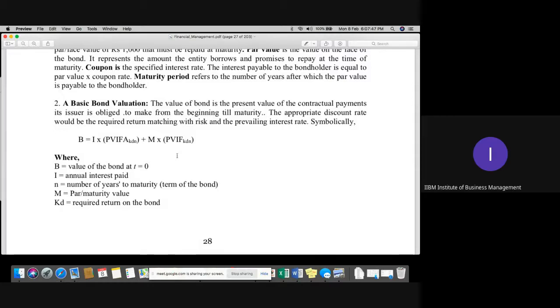The formula for this calculation: B equals I into the present value factor for n years, plus M into the present value factor. M is the par or maturity value which you will receive. B is the value of the bond at the 0th year or 0th time. I is the annual interest paid by the company. N is the number of years to maturity, the number of years for which the bond is issued. KD is the required return on the bond.